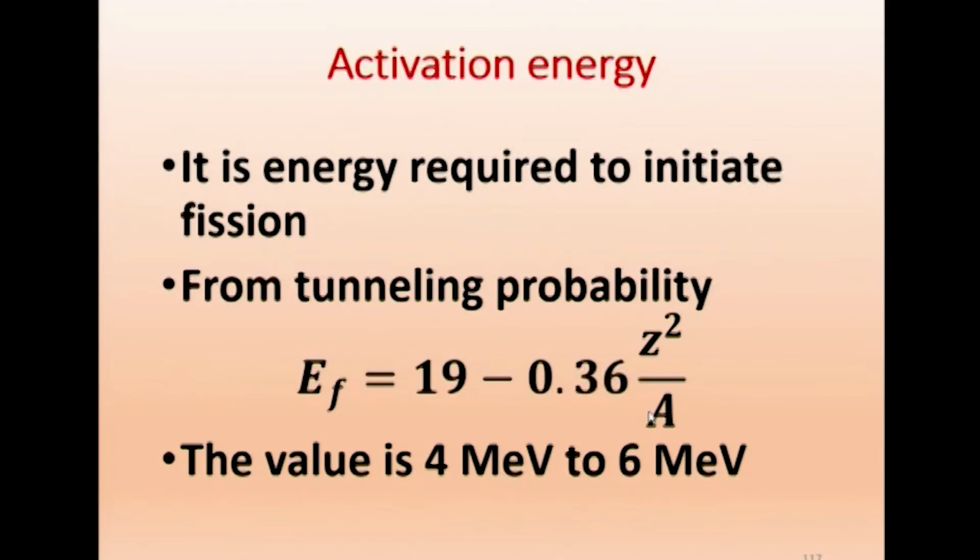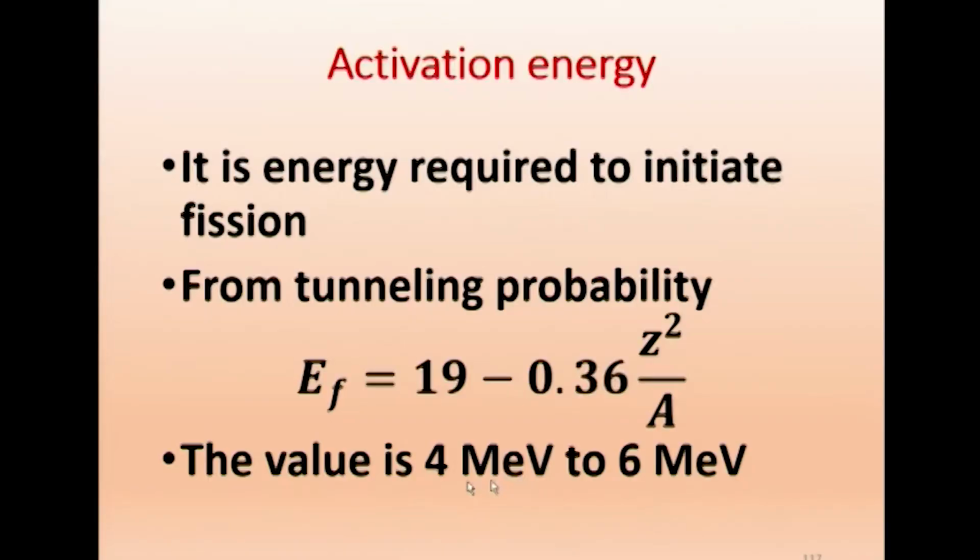And if you calculate this, taking uranium mass number 236 or plutonium, the value comes to about 4 to 6 MeV. We will just recall what the energy released in fission is. The energy released in fission is about 200 MeV, more than about 200 MeV, for each fission process.